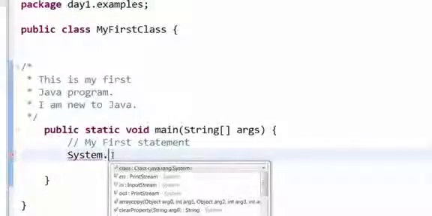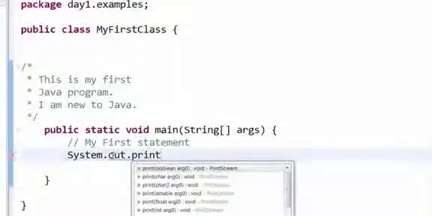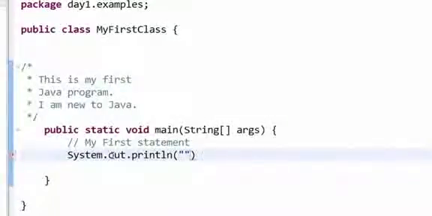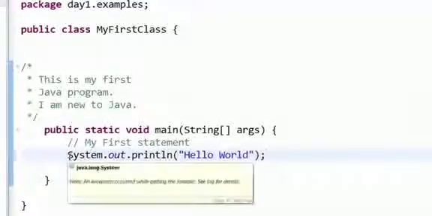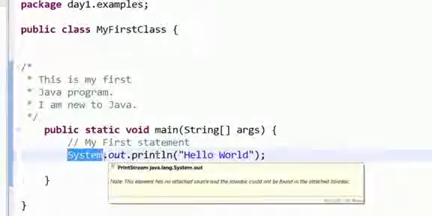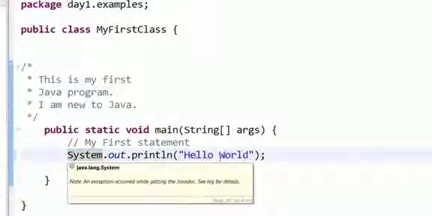System dot out dot println. Then you open the parenthesis and double quotes, and within the double quotes you can type anything you want, like say hello world. Now this is the syntax to print something to the console in Java. System.out.println, and System starts with a capital S, and within double quotes you can type in anything you want.